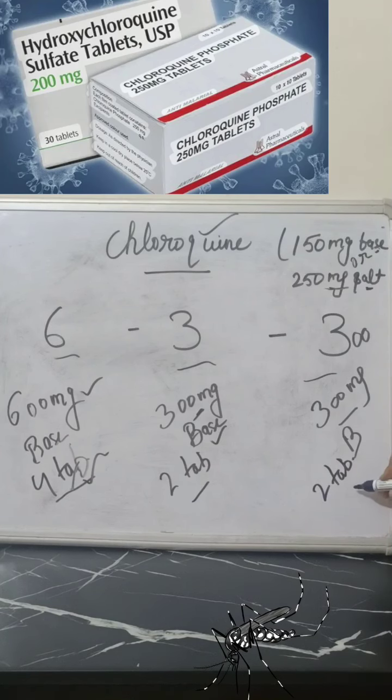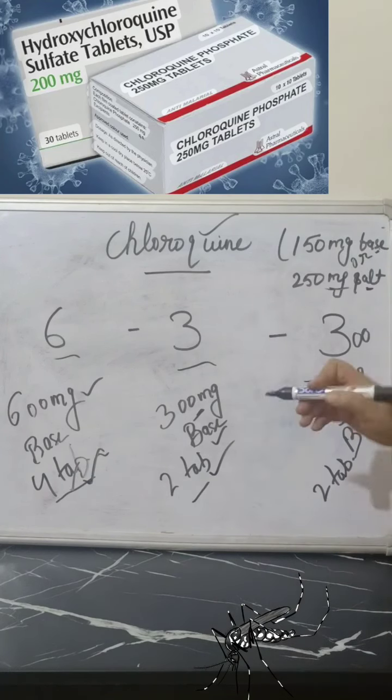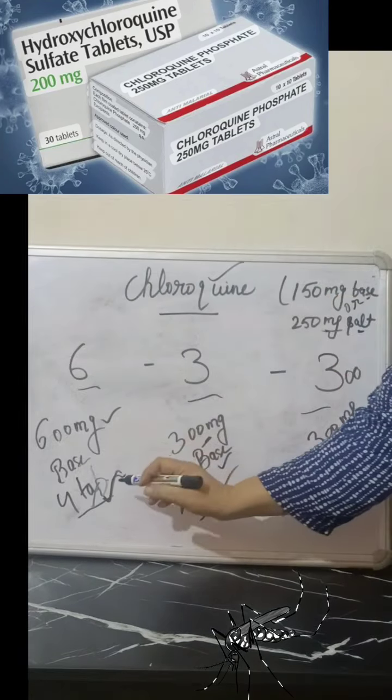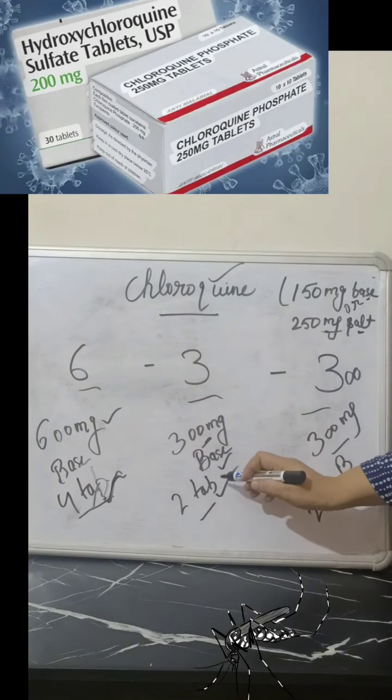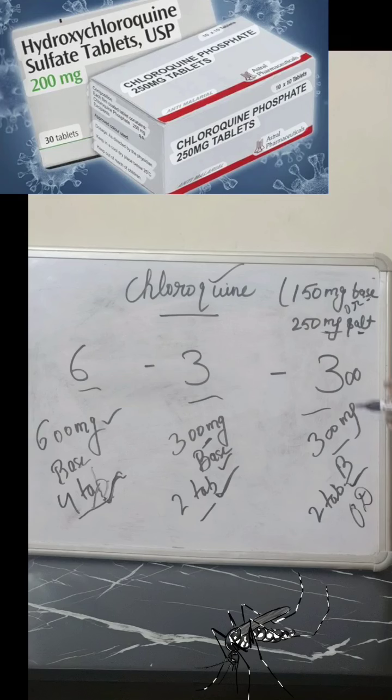For the next 2 days we are also giving the same. For example, today is the 12th, and I took 4 tablets on the 12th. Then I take 2 tablets on the 13th. Then on the 14th I take 2 tablets. On the 14th and 15th also, for 2 days, I take 2 tablets, and this is OD.